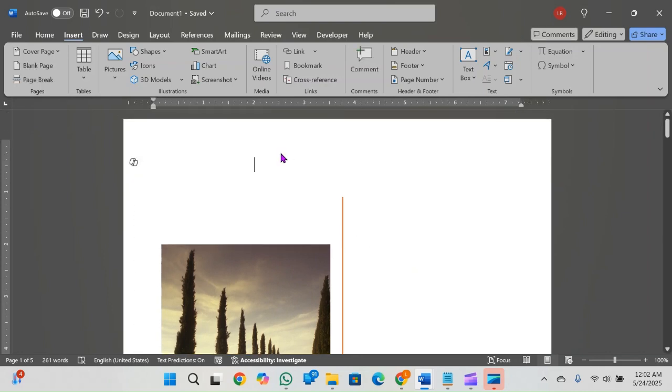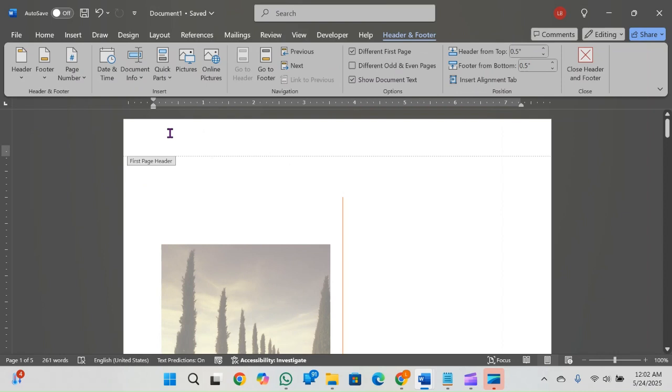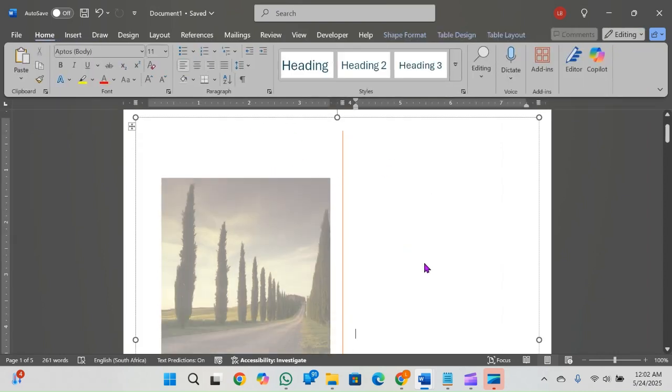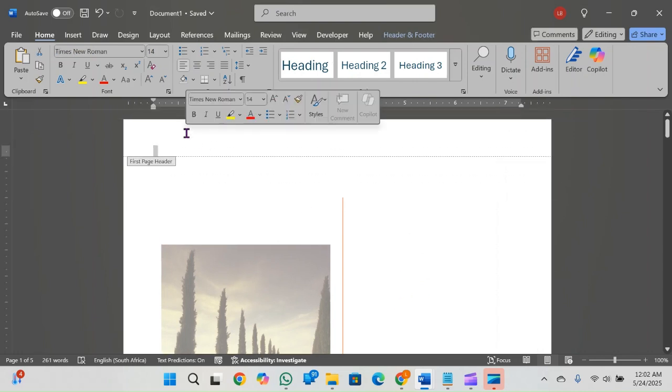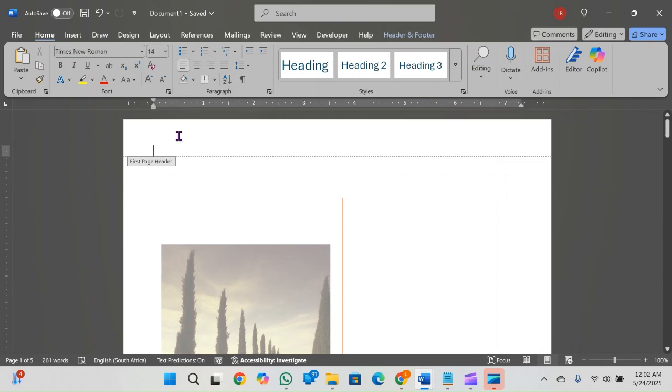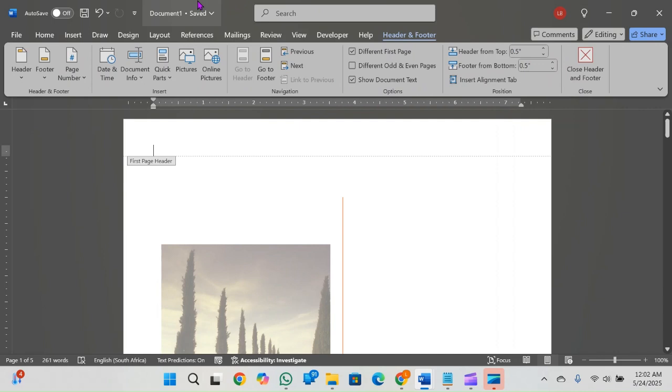Then editing the header and the footer. If you want to edit the header, simply double click in the header, or in that space. Then in the ribbon, the header and footer tools will be added. Here you can add different things to your header and your footer.